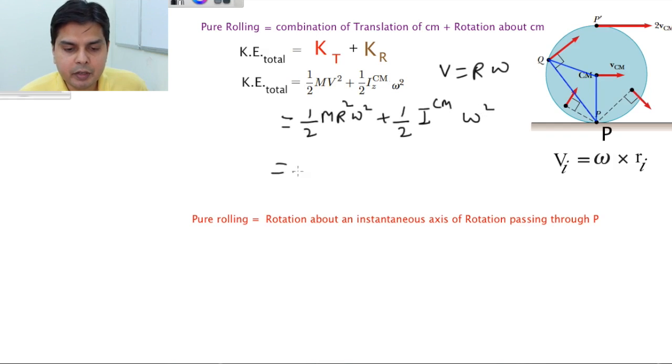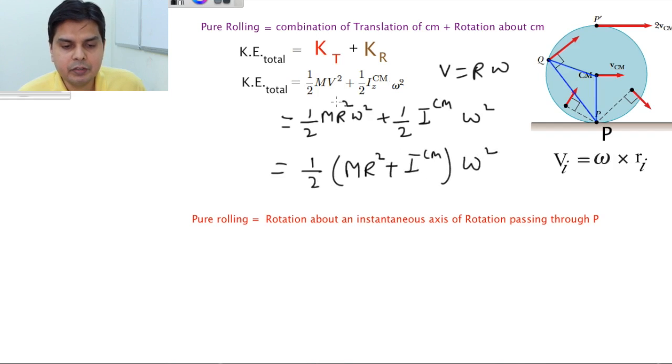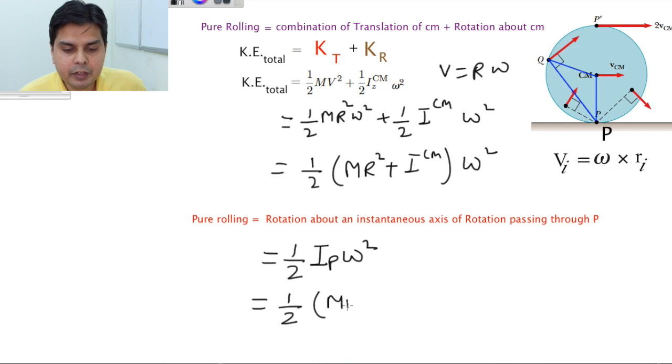I take omega square common, so I will get half (m r square plus I center of mass) omega square. This is using this approach. If I am using this approach, that is rotation about P, then I will get half I_P omega square. Now what is I_P using the parallel axis theorem? It is m r square plus I center of mass, times omega square.